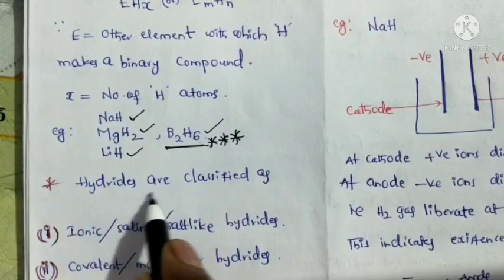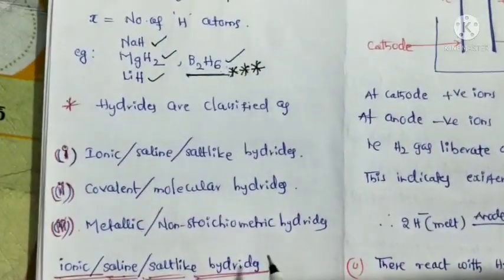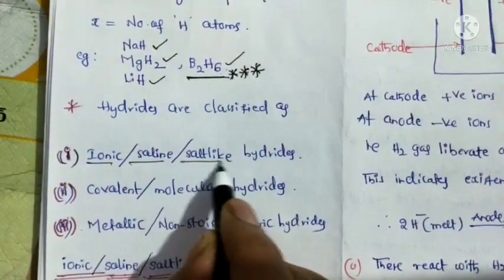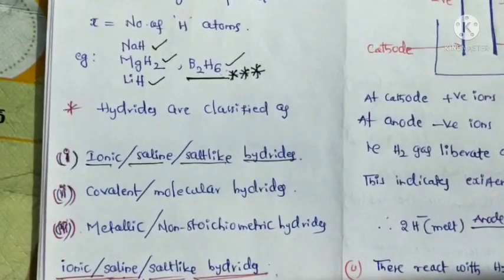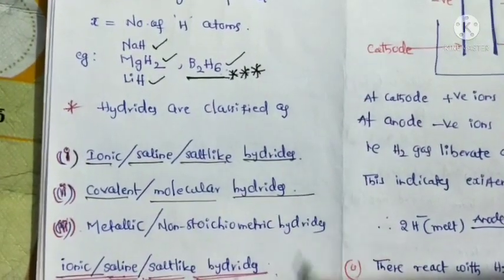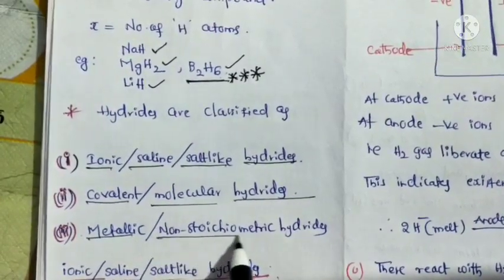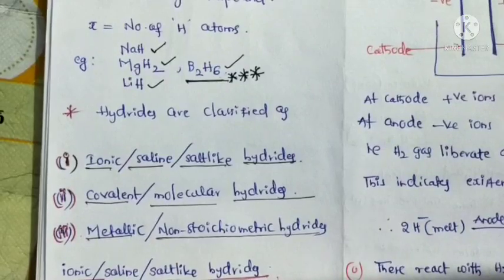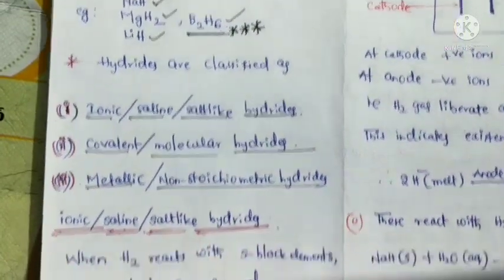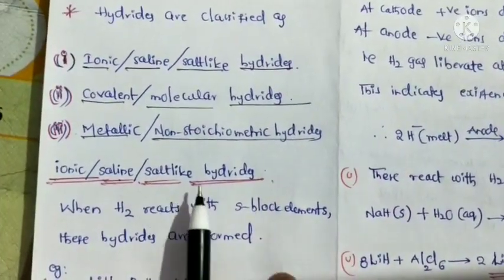Next, hydrides are classified into three types. The first one is ionic or saline or salt-like hydrides. Next, covalent or molecular hydrides. The third one is metallic and non-stoichiometric hydrides. First we will discuss ionic or saline or salt-like hydrides.